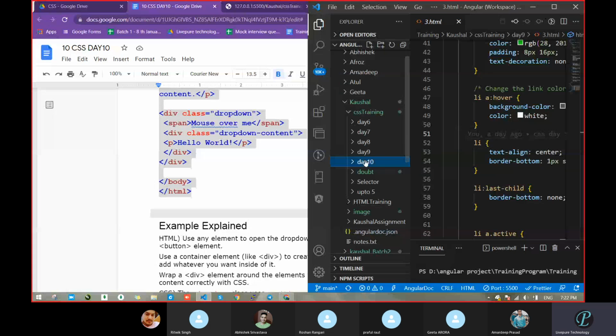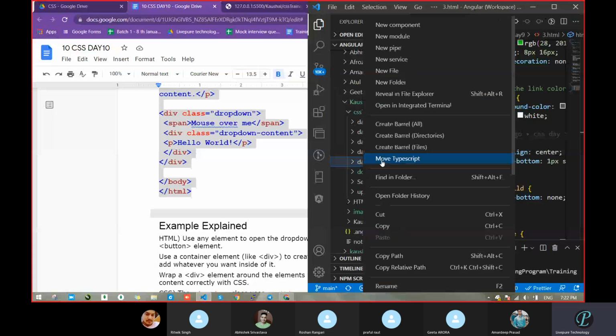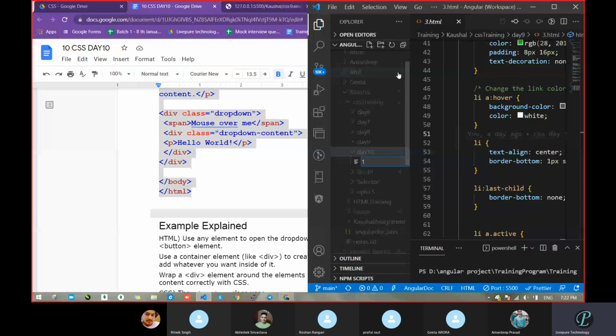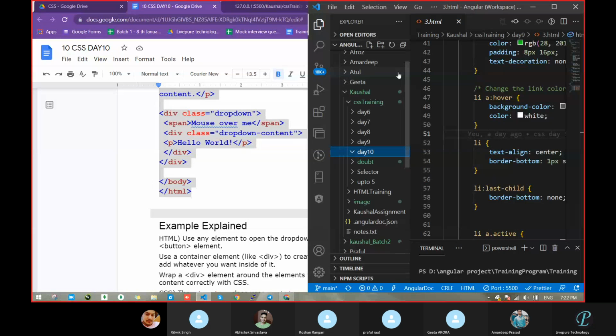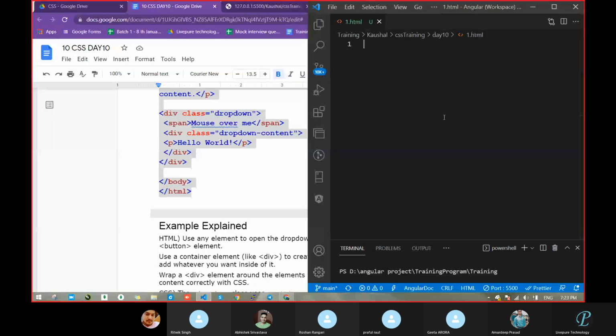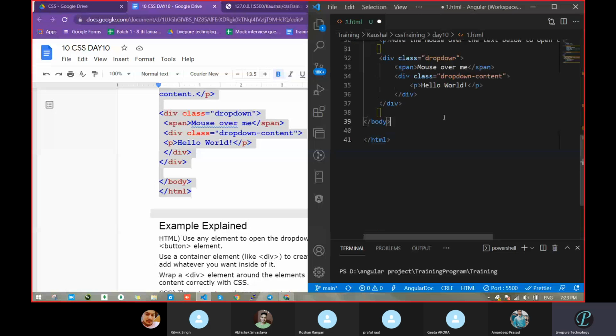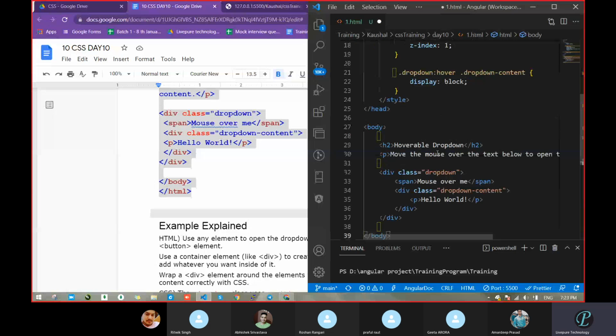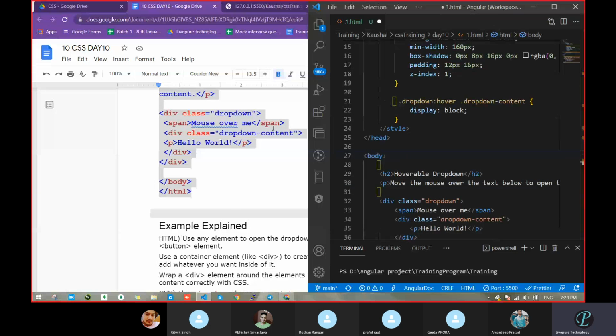Where is the new file? 1.html. Okay. So first we will look over the styling. After that, we will realize the output.